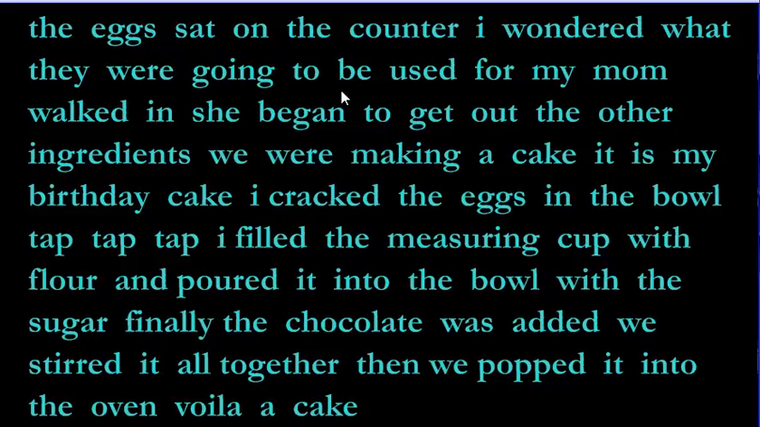I wondered what they were going to be used for. My mom walked in. She began to get out the other ingredients. We were making a cake. It is my birthday cake. I cracked the eggs in the bowl. Tap, tap, tap. I filled the measuring cup with flour and poured it into the bowl with the sugar. Finally, the chocolate was added. We stirred it all together. Then we popped it into the oven. Voila, a cake.